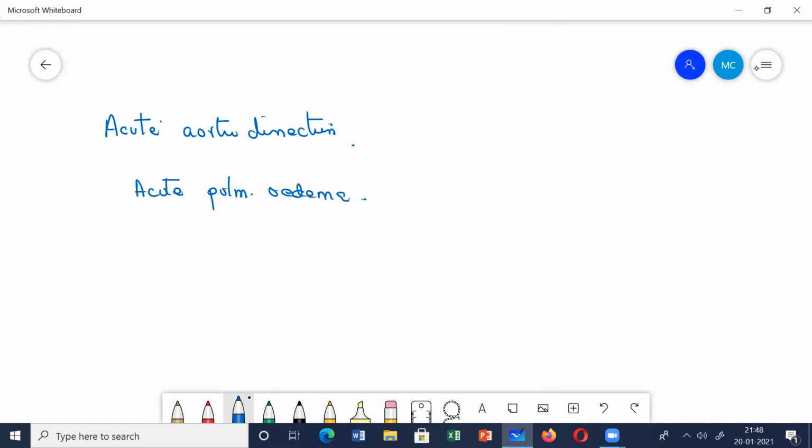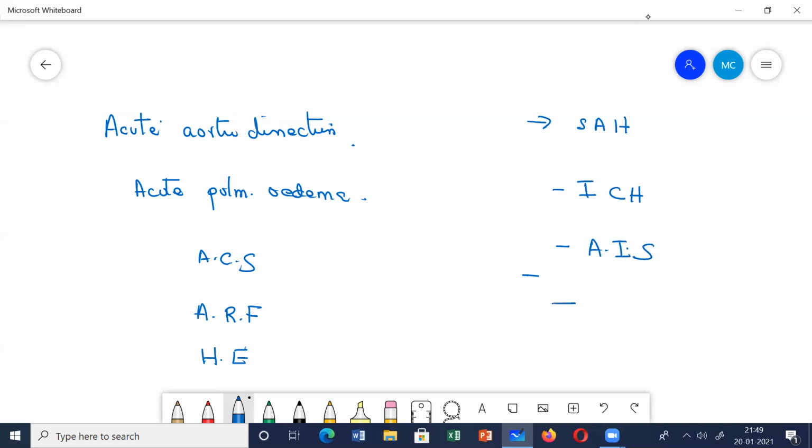Again, hypertension with acute coronary syndrome, hypertension with acute renal failure, hypertension with hepatic encephalopathy, hypertension with subarachnoid hemorrhage, intracerebral hemorrhage, acute ischemic stroke, pheochromocytoma, eclampsia. So what are the drugs of choice?